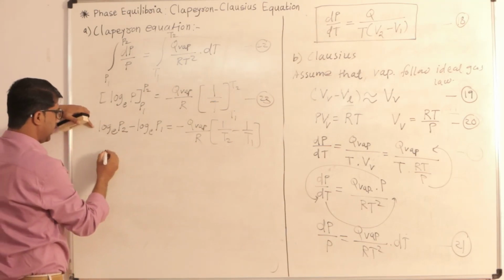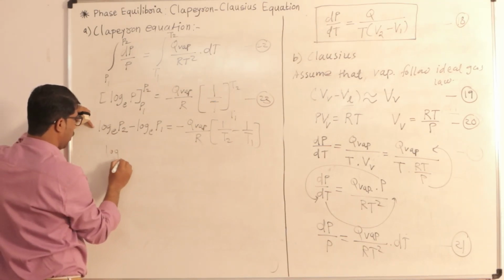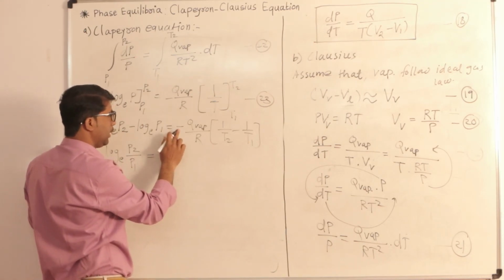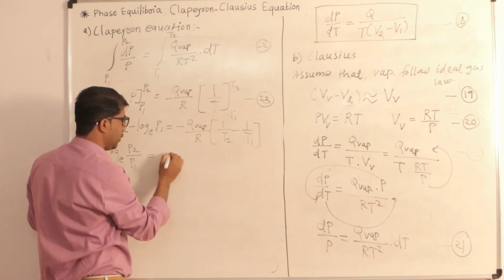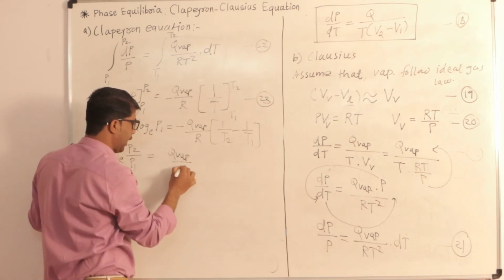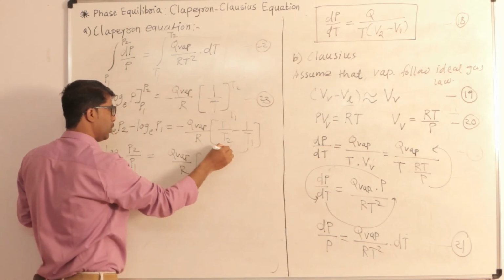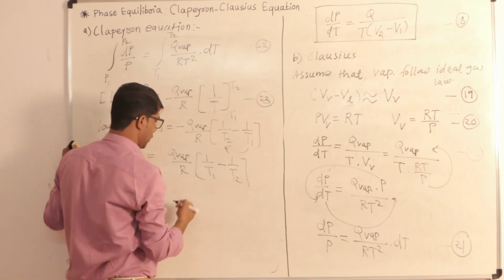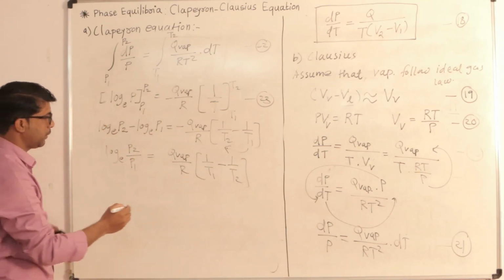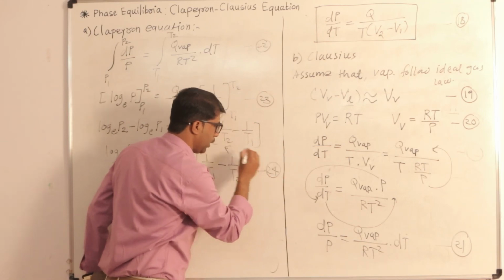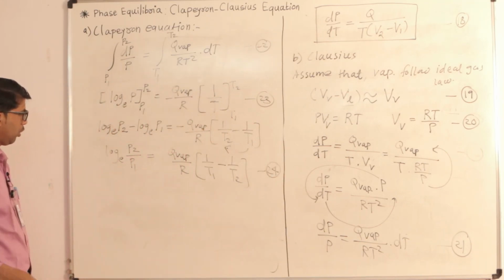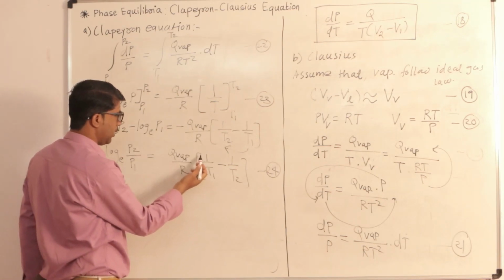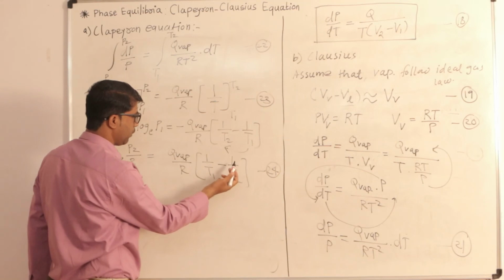Again we also write this term as log base e of P2 upon P1, which is equal to, this term is negative, it becomes positive, then we will get Q vaporization upon R multiplied by 1 upon T1 minus 1 upon T2.